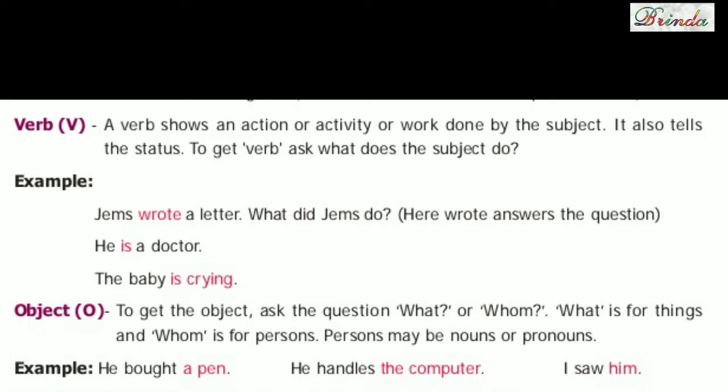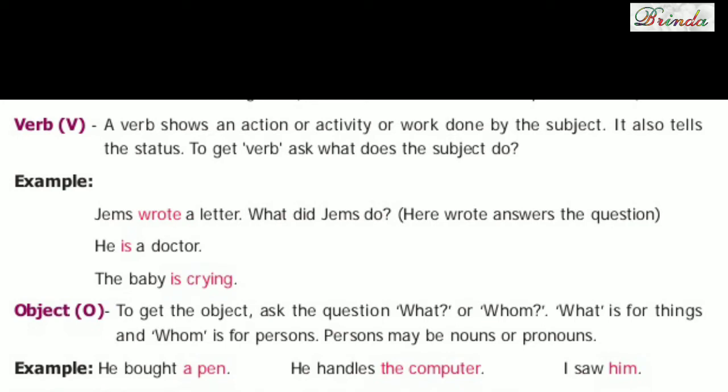Object, how do we find it? To get the object, ask the question what or whom. If an answer comes for the question what, that is called the object. What is for things and whom is for persons. Persons may be nouns or pronouns. Example, he bought a pen. He handles the computer. I saw him.